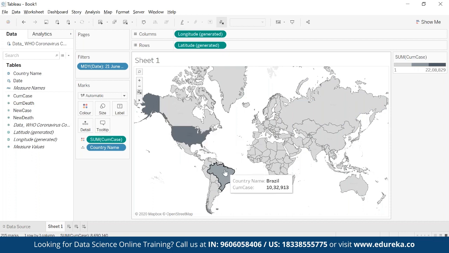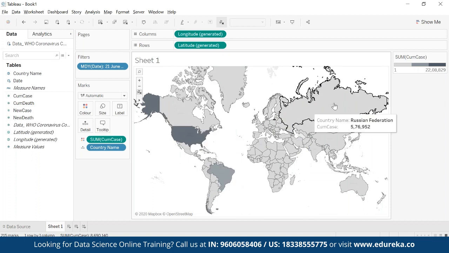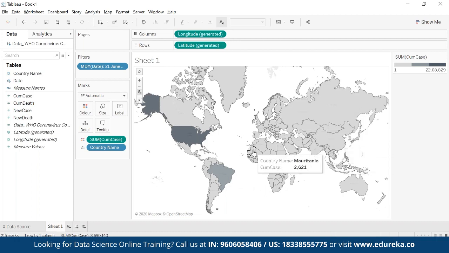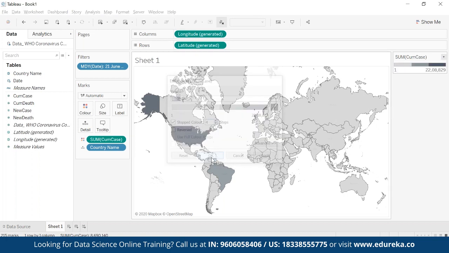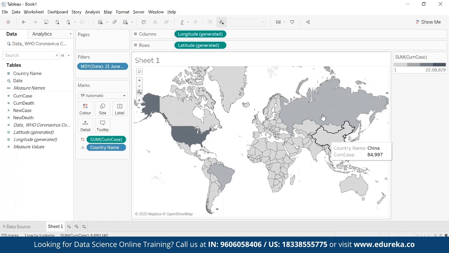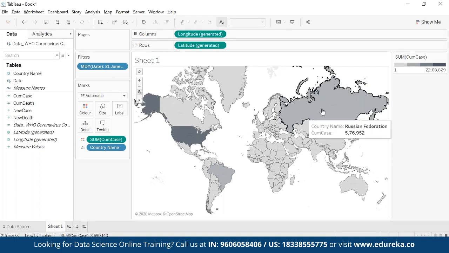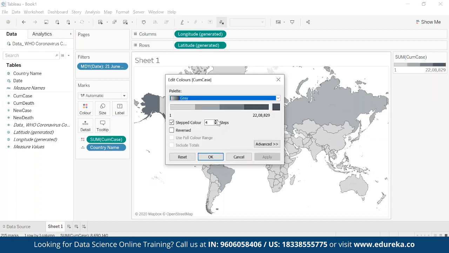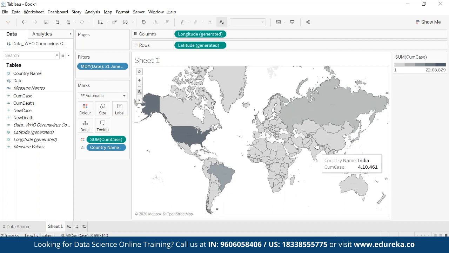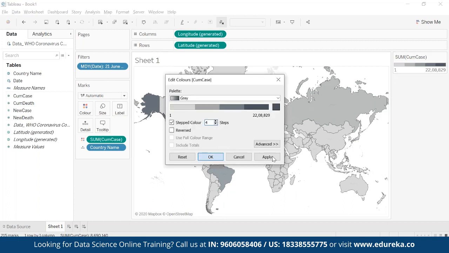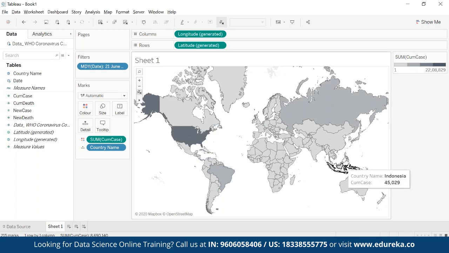Then Brazil, and then all the countries are giving the same color, because all are in some range, right? So India and Pakistan all are in the same color. So I can very well go and maybe try to have some more steps. Now in Russia again, you see it's a darker color because it's around 5 lakh cases. If I have one more step, then maybe some countries may have a different color, right? So let's go with the 4 ideal color. I think 4 looks fine. 4 steps are fine. So these are the colors.